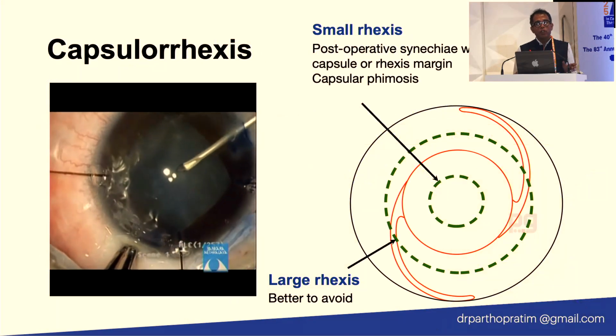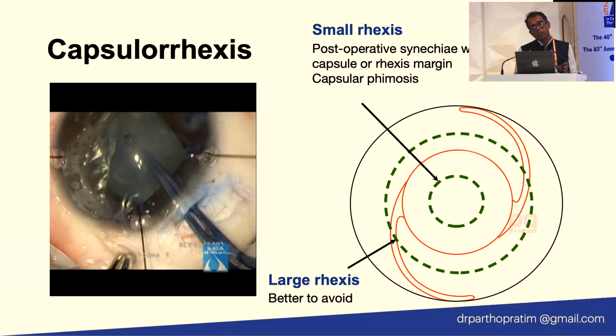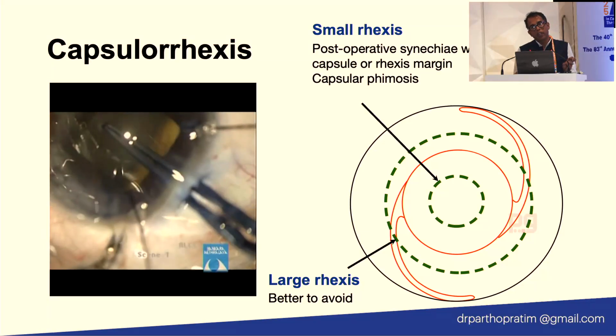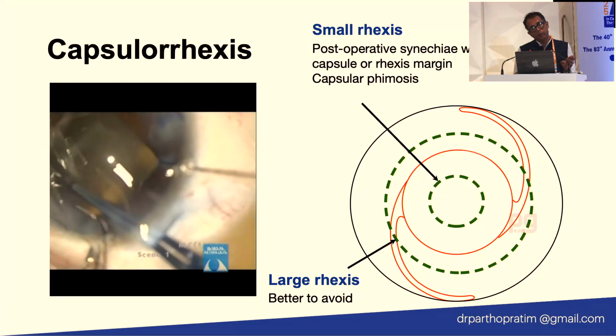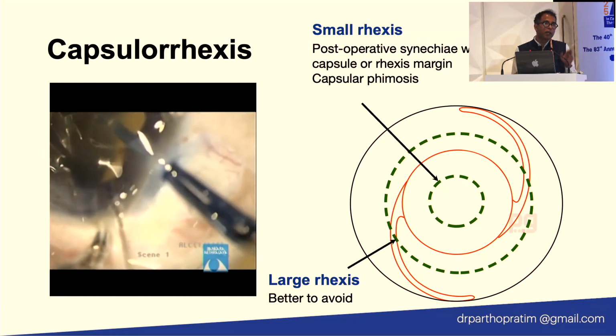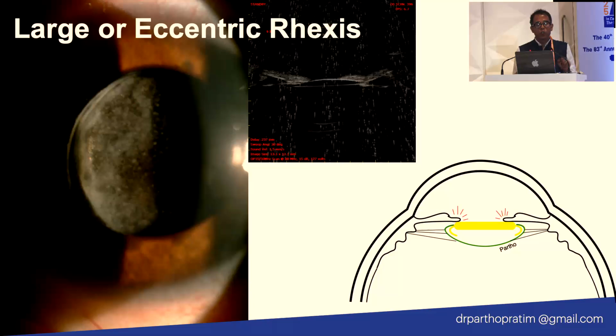So coming to the rhexis, again just 2 points I want to highlight. Avoid a very small rhexis, because uveitic eyes are notorious for developing capsular phimosis. So be careful of that, and also avoid a very large or eccentric rhexis in cataract surgery in patients with uveitis. Why? I'll show you here. These are the cases I'll be showing. These are all in-the-bag lens implantations.